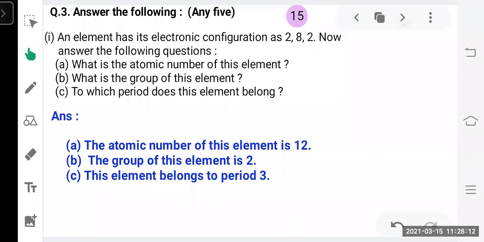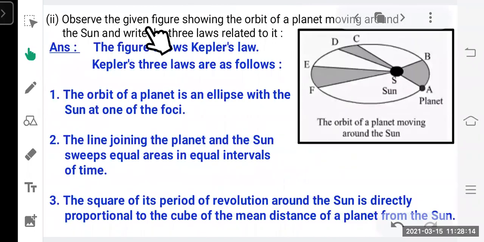Okay. Now, question number 2. Observe the given figure showing the orbit of a planet moving around the sun and write the 3 laws related to it. From the first chapter, that is gravitation, Kepler's laws are very important for you. So learn all the 3 laws. It can be asked in different ways, but it will definitely come in your exam. So don't forget to learn Kepler's laws.